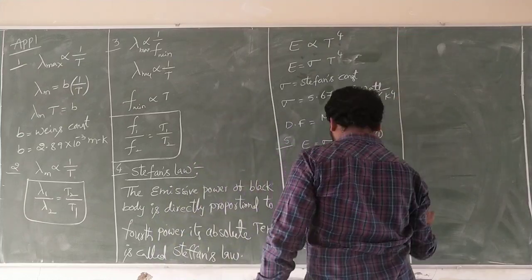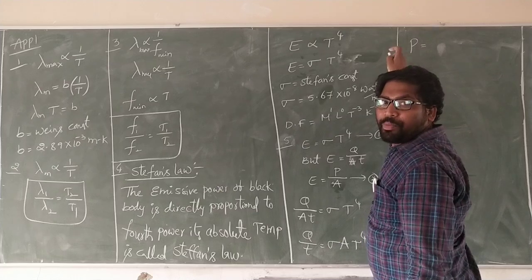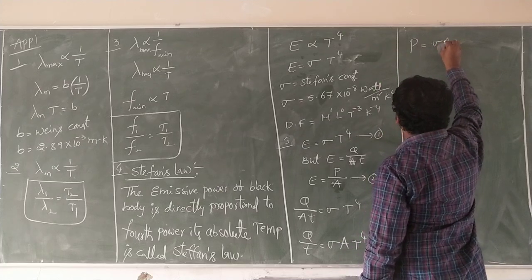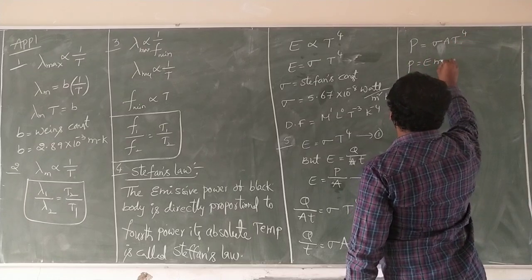Q by T is nothing but power, so P is equal to sigma A T power 4. P is equal to emissive power times area.